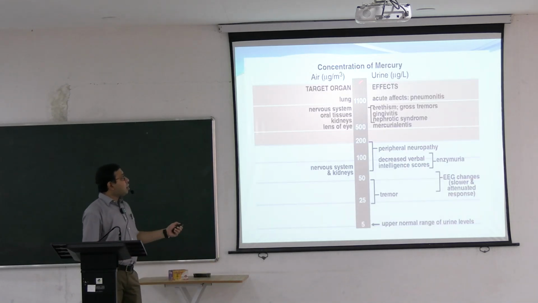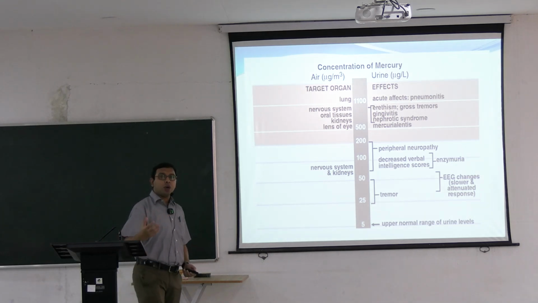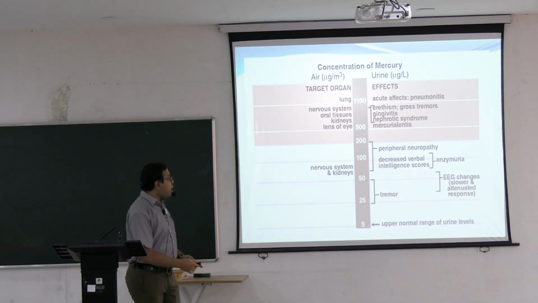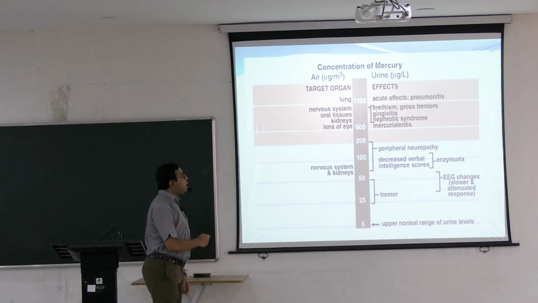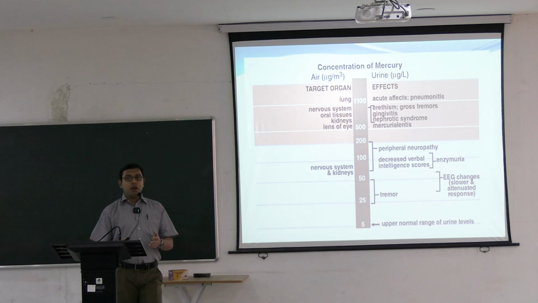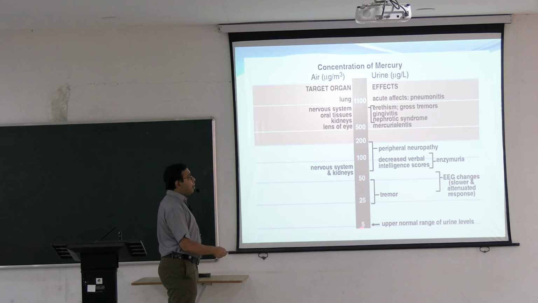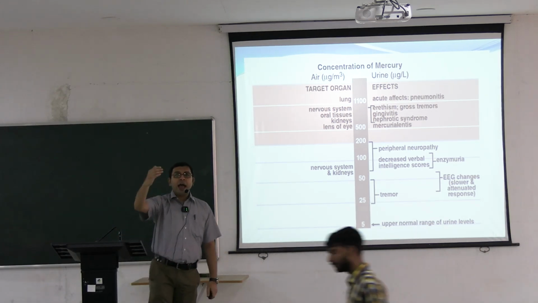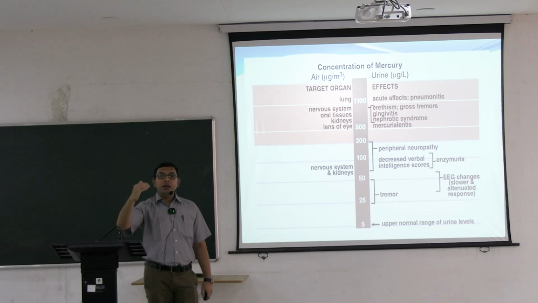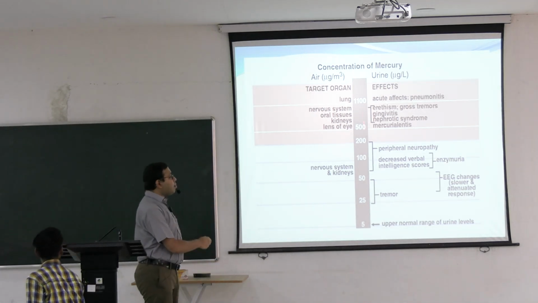So you can see this is the concentration of mercury and accordingly different types of symptoms. When mercury poisoning happens, this is the concentration of mercury in the blood as well as in the urine. First, this is the upper normal range of urine levels, 5 microgram per liter. After that, if the mercury concentration in our body increases, that leads to different types of problems.